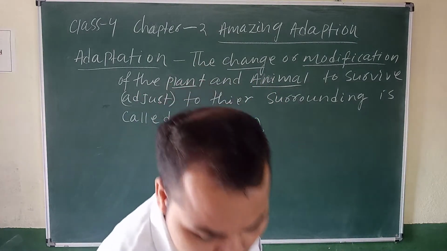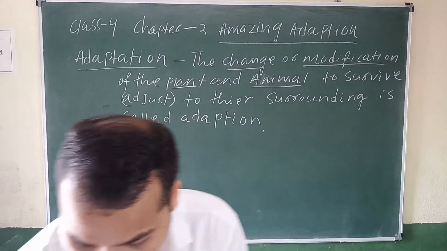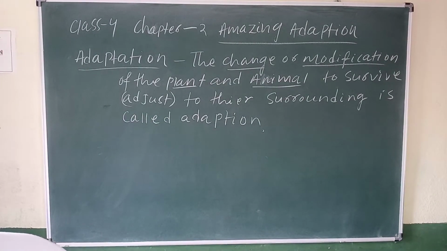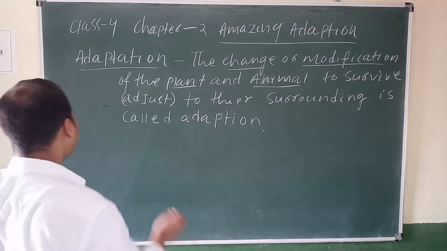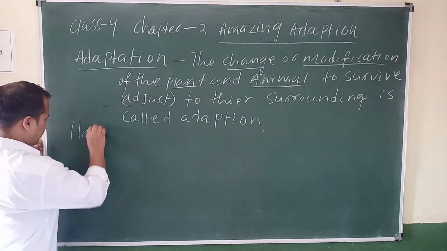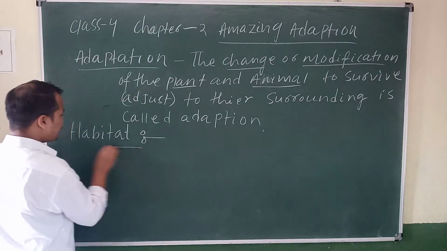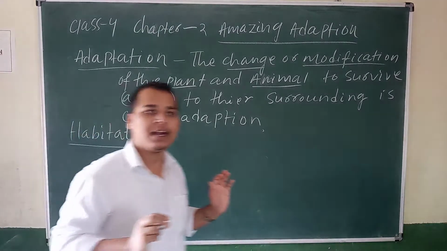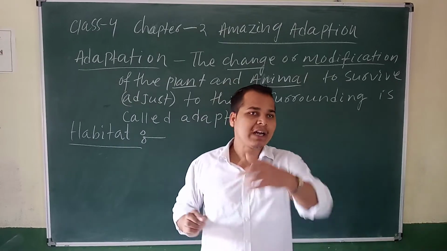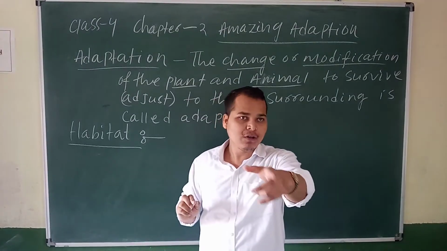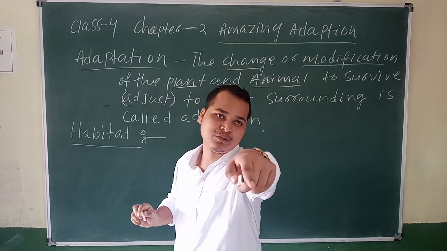Okay, then adaptation comes to what is habitat. Habitat. So in your mind, what is habitat? You are staying in a home. Your habitat is a house.